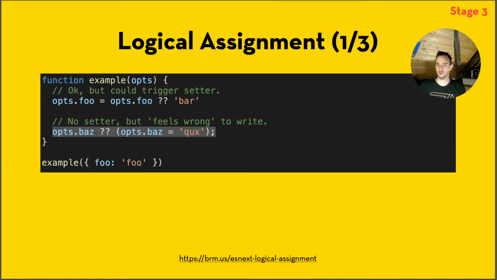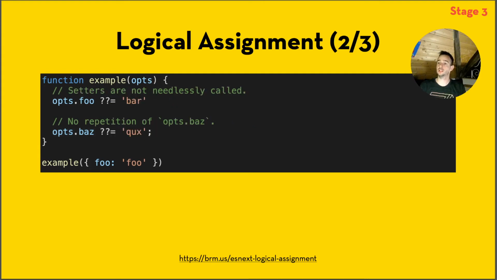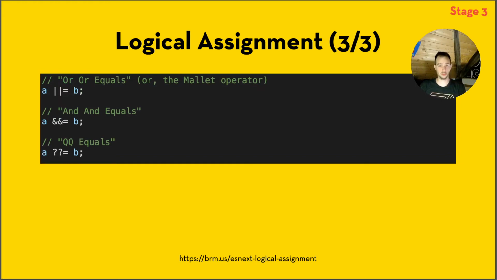A better way for us to do it is to use logical assignment, and it looks like this. Options.foo, the double question mark equals bar, so it will only set the value of bar into options.foo if options.foo is either null or undefined. It also works with or and with and. If you want to translate it, it basically boils down to this.